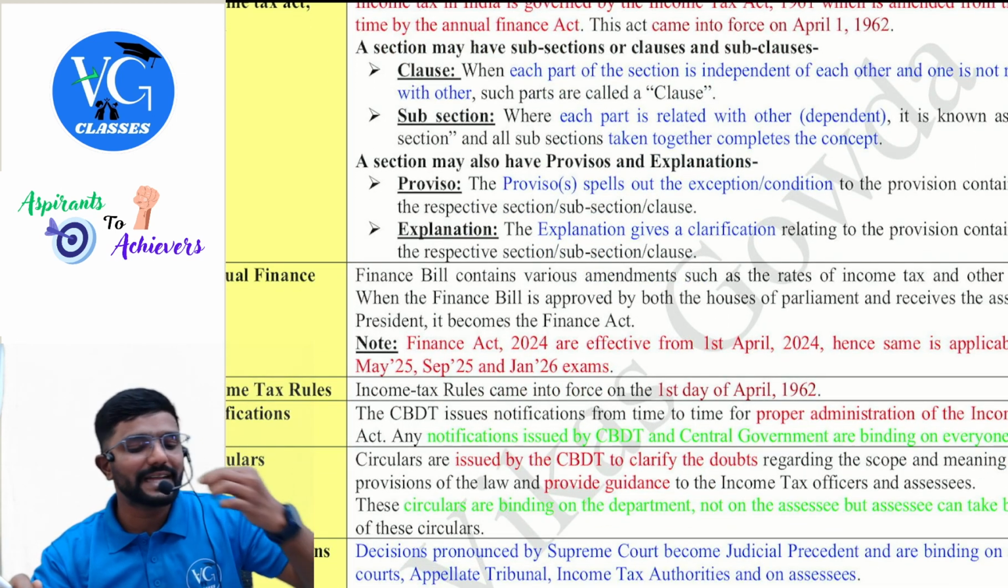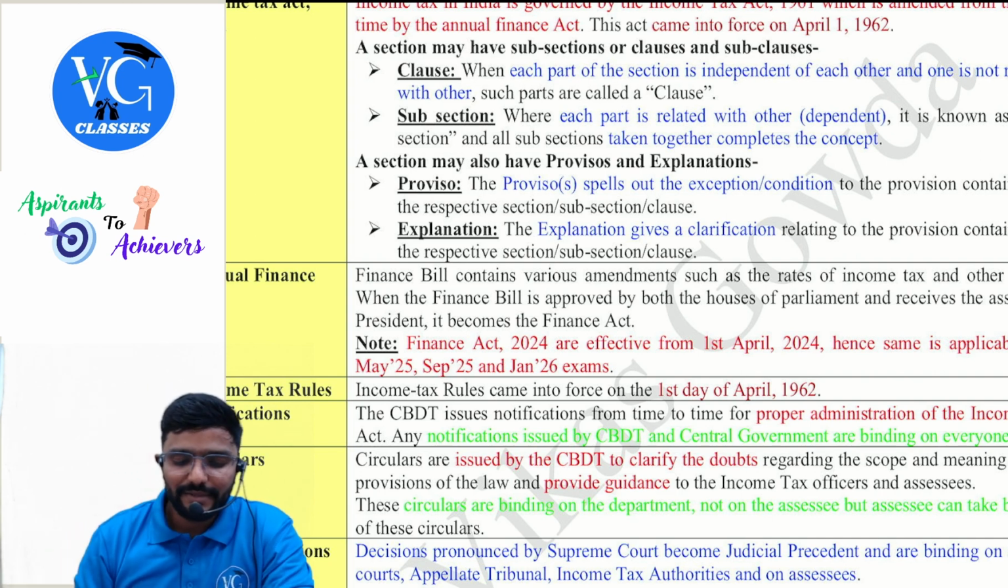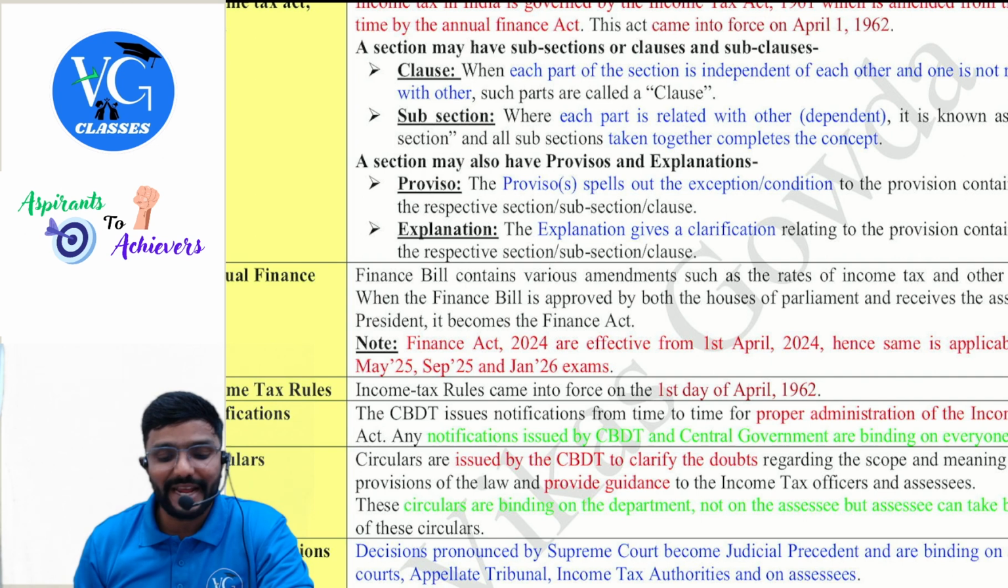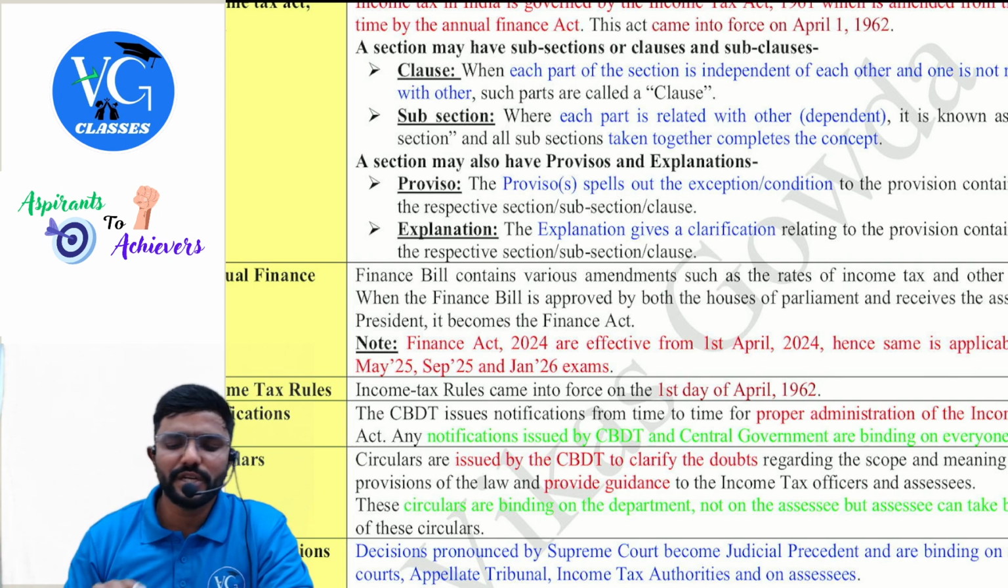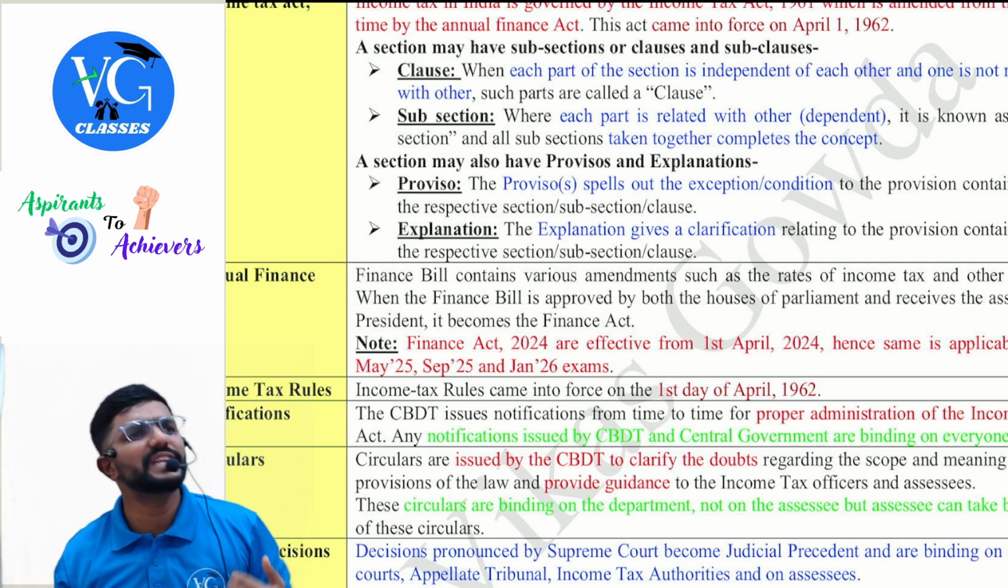The first one, Income Tax Act 1961. Income tax in India is governed by the Income Tax Act 1961, which is amended from time to time through the annual Finance Act. That is every year. This act came into force on 1st April 1962. A section may have either subsection or subclause or only clause.